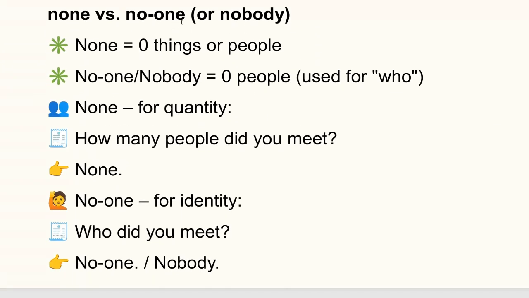None versus no one. So we know that none means zero things or people. No one or nobody means zero people. So none for quantity. How many people did you meet? None. And no one for identity. Who did you meet? No one. Nobody. So none is like the answer of how many, zero, and no one is like who. When asked who, we can say nobody.